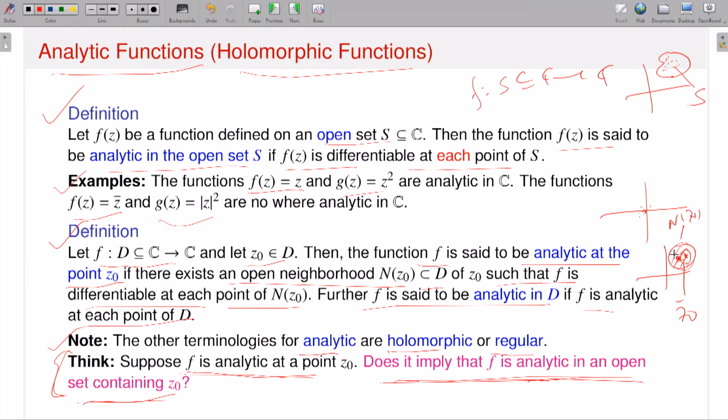You can guess it here. If I have a neighborhood of Z0, you take a nearby point and do the same, and then you can have the argument that an arbitrary union of open sets is open. So actually I am talking about analyticity on an open set. Analyticity is a set property, whereas differentiability is a point property. In fact, I will talk more about that. So the analytic definition is very strong compared to differentiability. For differentiability I have a point where I can talk about differentiability, but analytic means I need differentiability at each point on that open set.